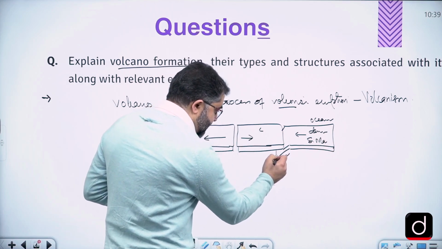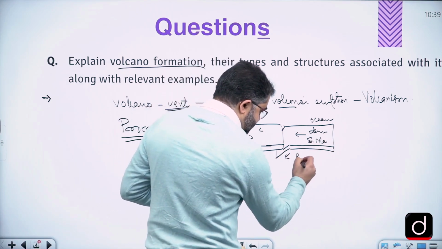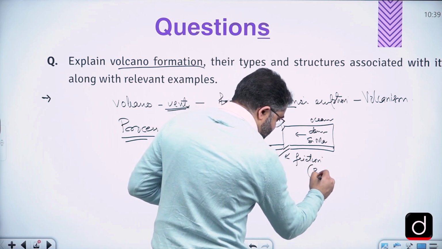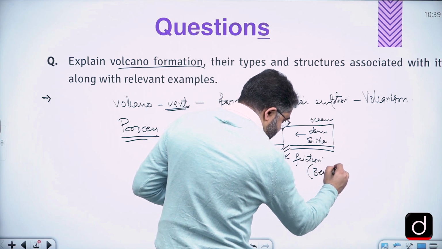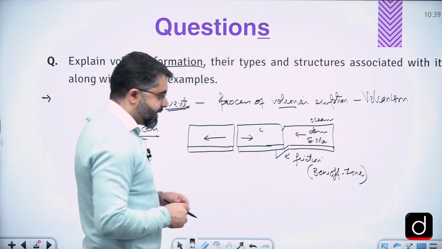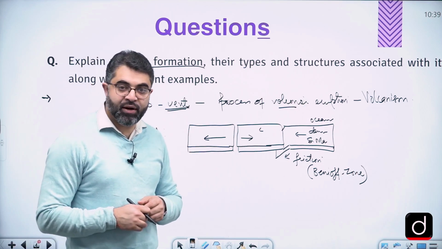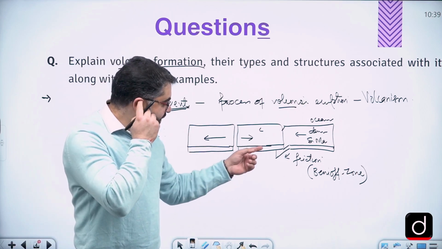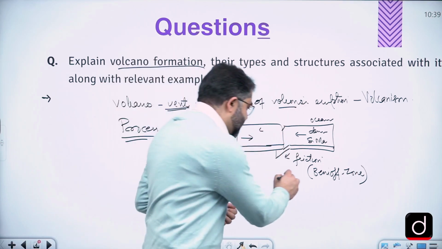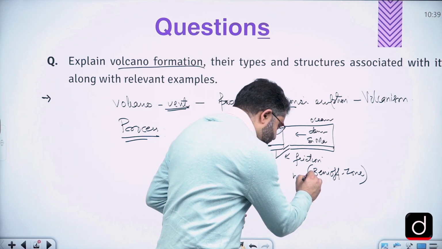Due to subduction, a huge amount of friction is produced, and the subduction zone is called the Benioff zone. There is friction produced here, and due to that friction, heat is produced, and ultimately that leads to the formation of magma.